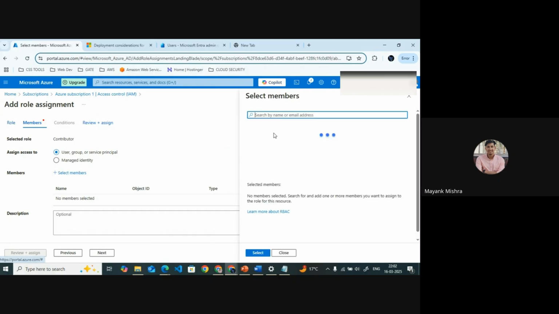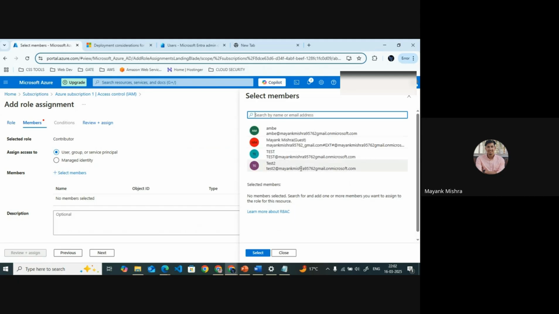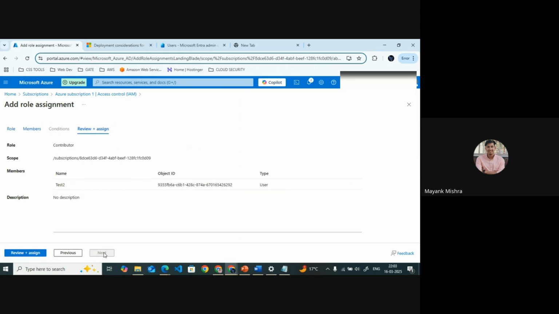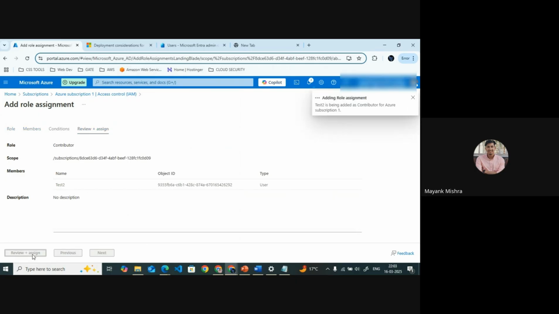From selecting this member, I will enter the member. I think it is test2. I'm going to select it. I can give any description of why I am adding this as a contributor. Here I can add any description. Now I can go to the next part. Here we can review and assign it.